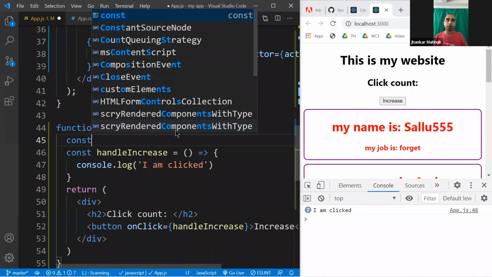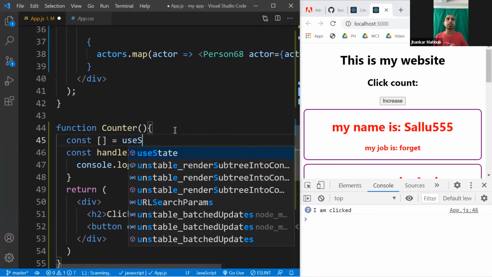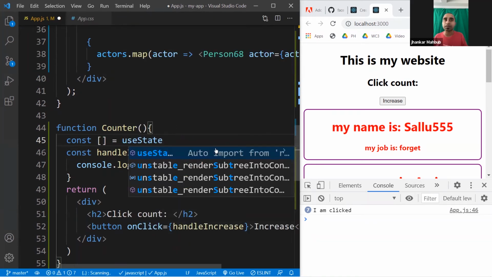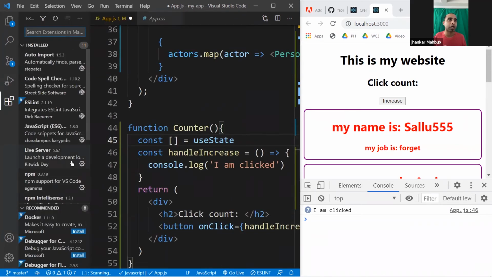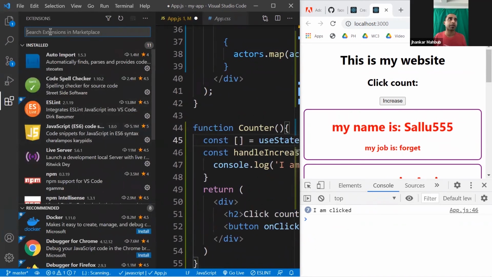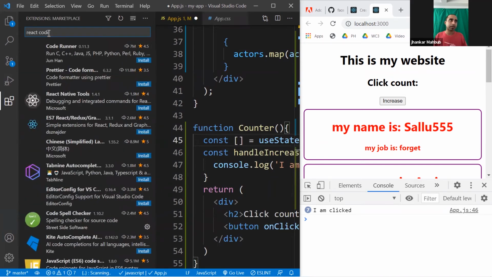Just look into it in the constant right side. We'll look into the left side a little later, but on the right side you will use useState, and then you will have something called auto import. If you don't have it, you need to install one package, one extension here, and this is called React code snippet, React package or something. Let's see what I have installed, so that would be easier.